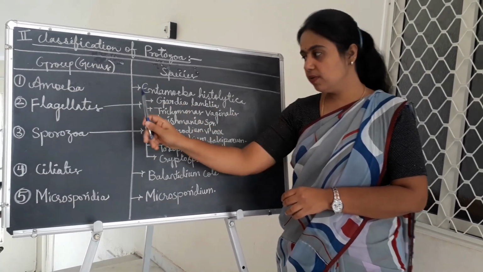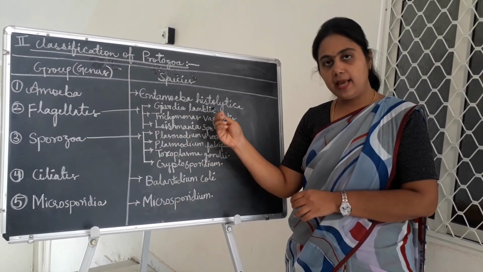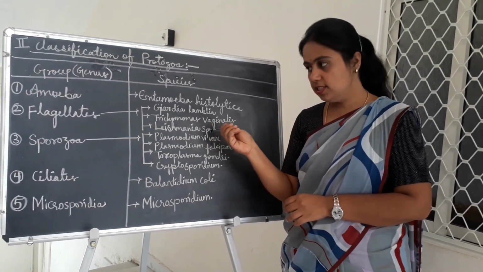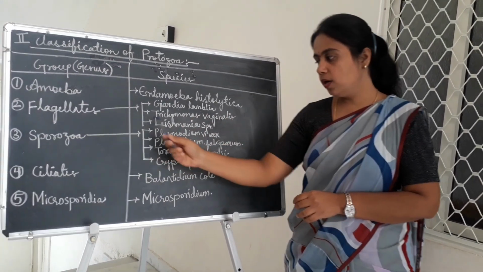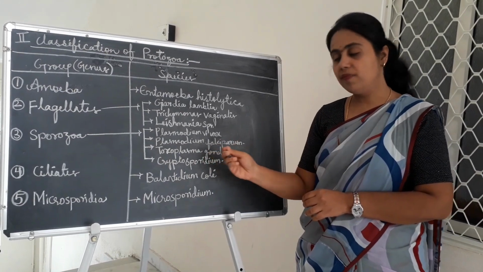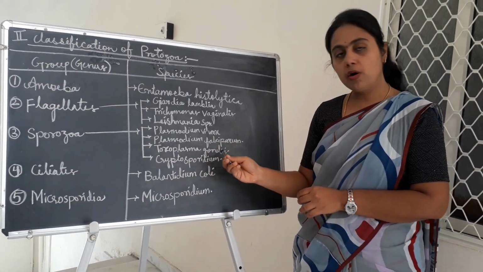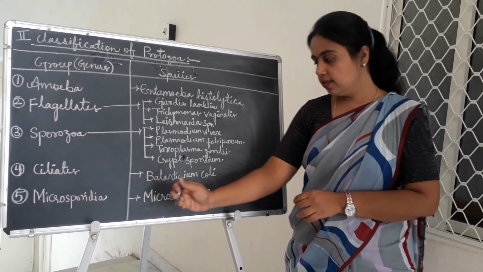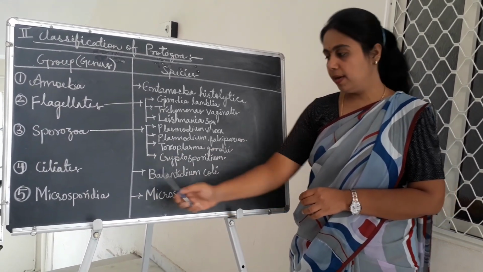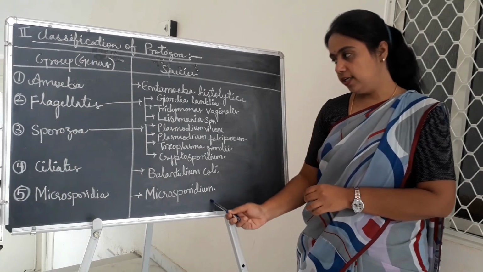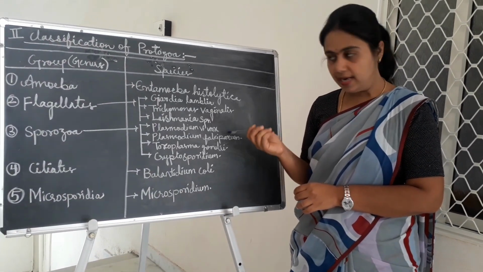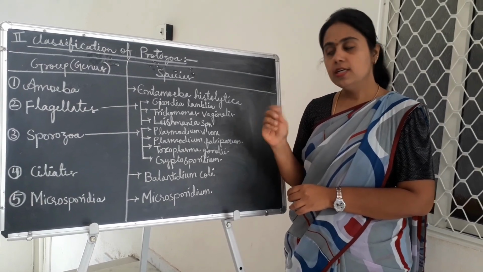In flagellates, we are going to study Giardia lamblia, Trichomonas vaginalis and Leishmania species. In sporozoa, Plasmodium vivax, Plasmodium falciparum, Toxoplasma gondii and Cryptosporidium. In the ciliates, Balantidium coli, and in Microsporidia, Microsporidium. So these are the medically important parasites which we are going to study.